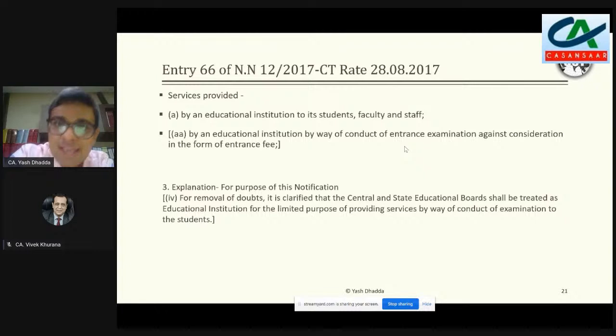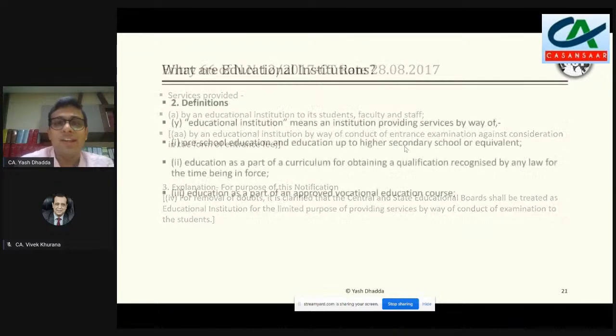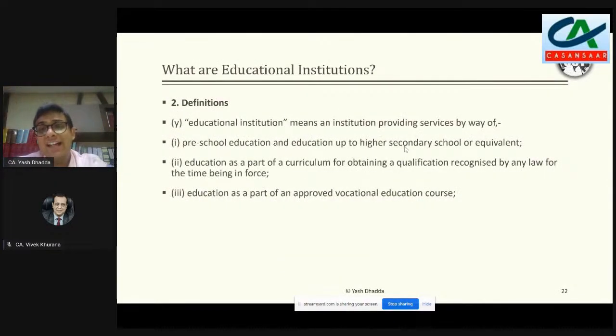One view would be that yes, it will be exempted, for a very simple reason, that whether the premises which has been given on rent, whether it is an educational institution, and the answer is yes, it is an educational institution, because it is providing services by way of education as part of a curriculum or preschool or higher education.